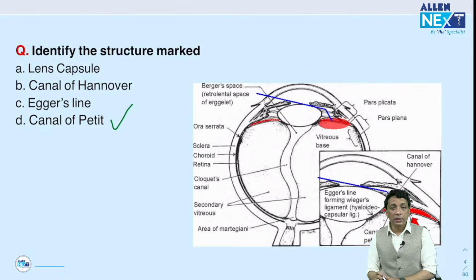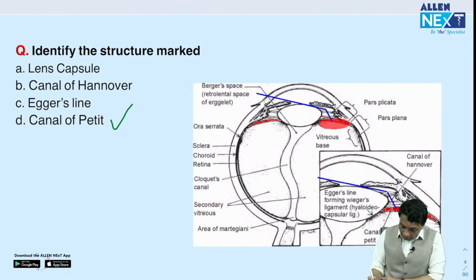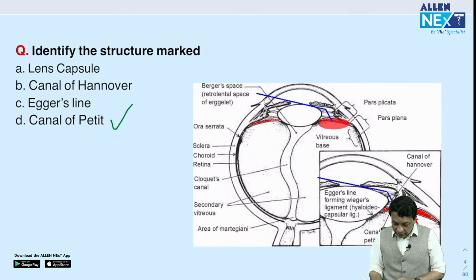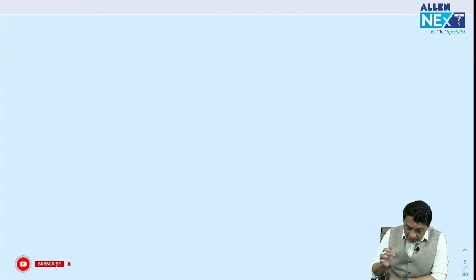Now we will just discuss a little bit more. What does that mean? Remember the question that we have been given, the arrow points to a very small space between the post-equatorial zonules and the anterior hyaloid face. So that is the canal of Petit. And for more clarity, let us draw the diagram and see details.